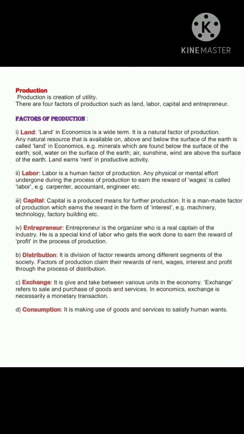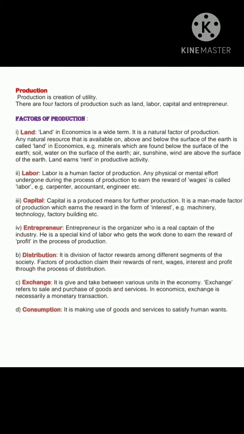Now, the first factor of production is land. Land is a wide term. It is a natural factor of production. Any natural resources that are available on, above, and below the surface of earth are called land in economics. So basically any natural resources which are found on the surface of the earth or above or below the surface of earth, that is known as land.